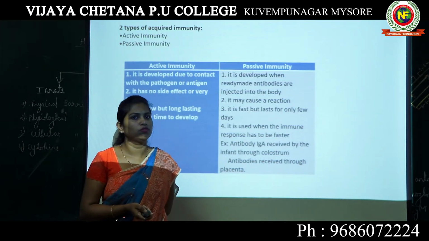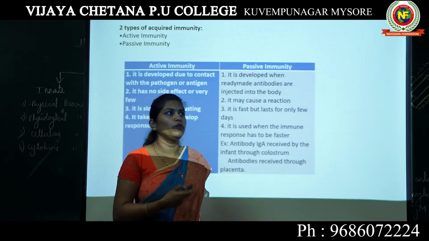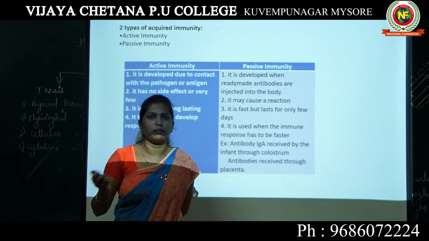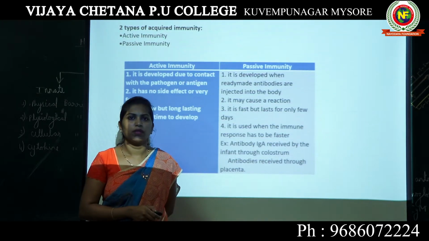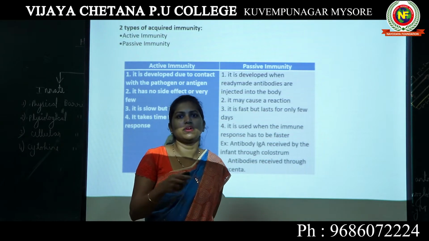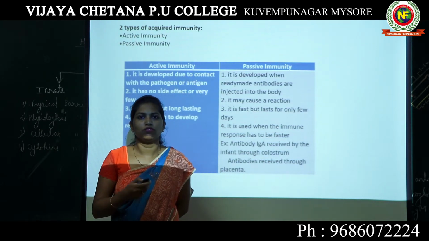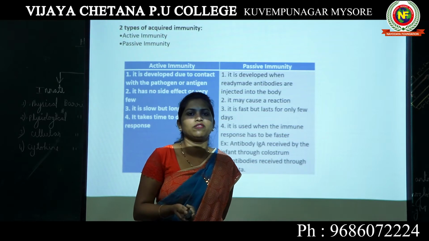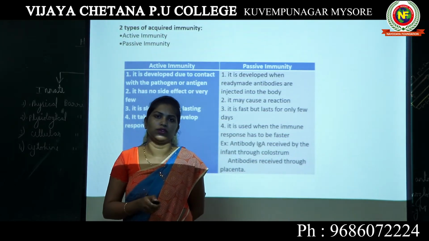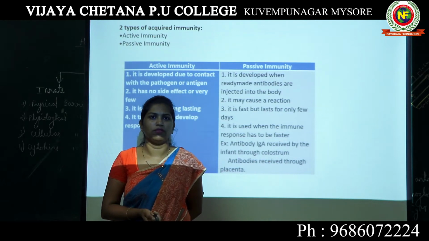So we cannot wait for the person to develop antibodies against that particular antigen. What we do here is inject ready-made antibodies into the person's blood, so that these antibodies will go and fight against the snake venom, which is considered an antigen here. So the person will survive.